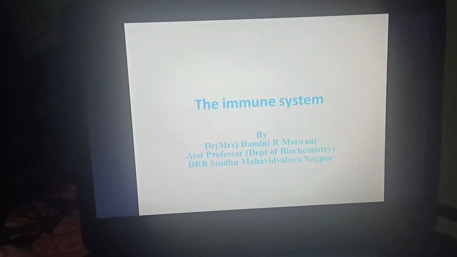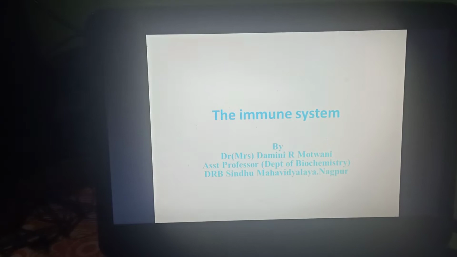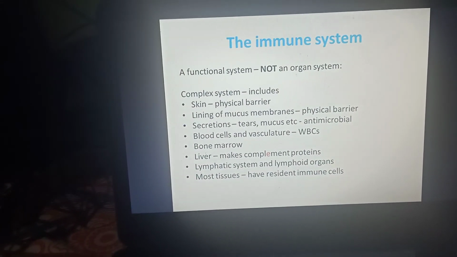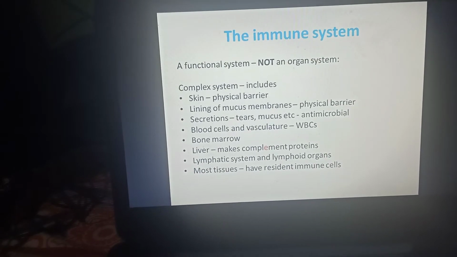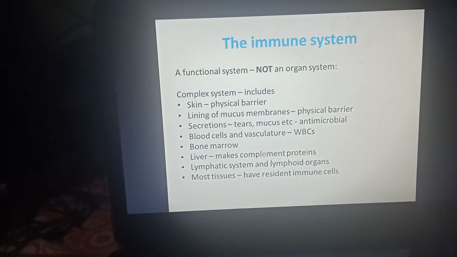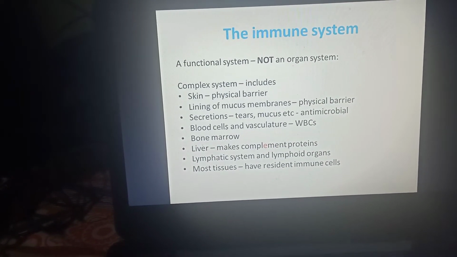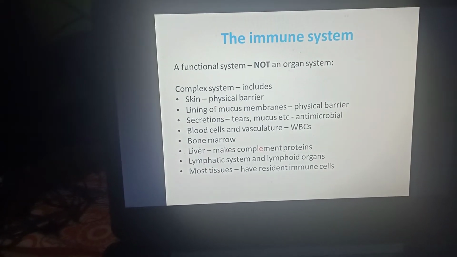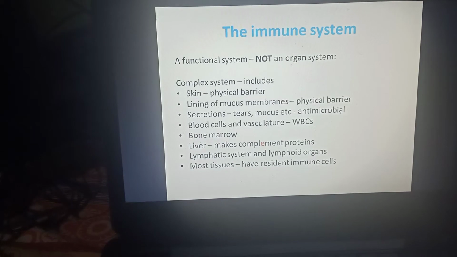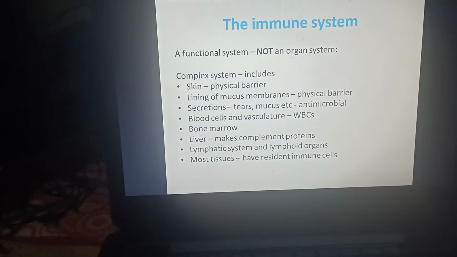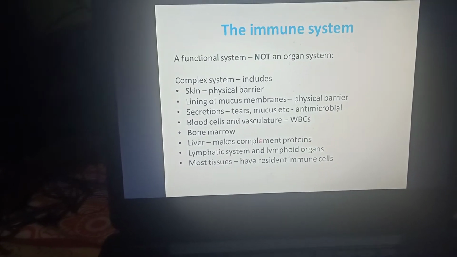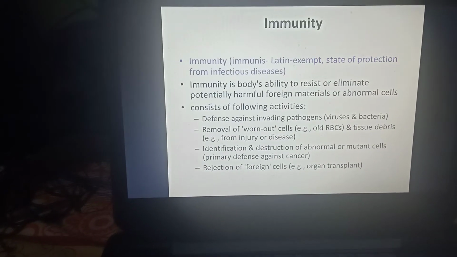Today I am going to speak on the topic immune system. Now, the immune system is a functional system. It is not an organ system. It is a complex system consisting of skin, mucous membrane, secretion, blood cells, complement proteins, lymphoid organs, lymphoid cells, and it consists of most tissues which are resistant to immune cells.